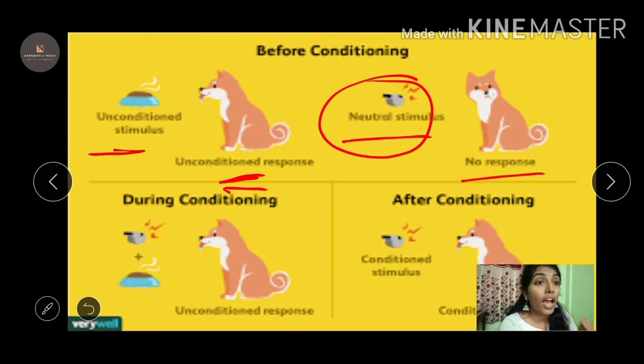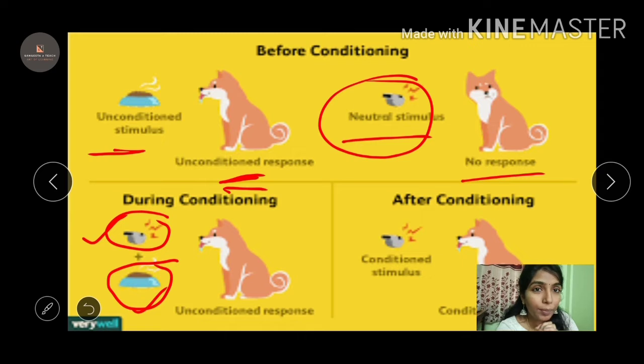Okay? Now I am conditioning the dog. Along with the food, I am ringing the bell. I am applying a condition, the bell, along with the food. Normally, seeing the food, the dog will salivate, but I'm conditioning it with the bell. When I repeat this for a longer time, it will get trained.